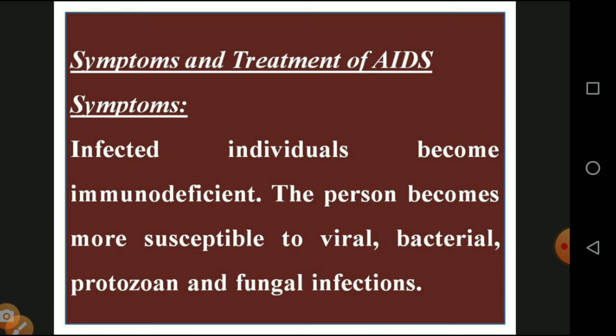Now the symptoms and treatment of AIDS. The infected individual becomes immunodeficient. The body loses its immune system, which becomes inactive. The person becomes more susceptible to viral, bacterial, protozoan and fungal diseases, which means he is physically ill, and at the same time plenty of opportunistic pathogens attack the person. They cause bacterial diseases like tuberculosis, viral diseases like jaundice, protozoan diseases like malaria, and fungal diseases. All these diseases accumulate in the person. Finally, it causes death.